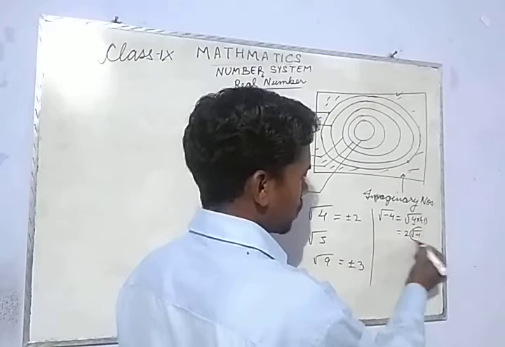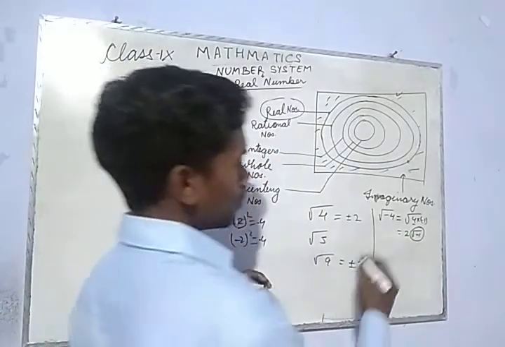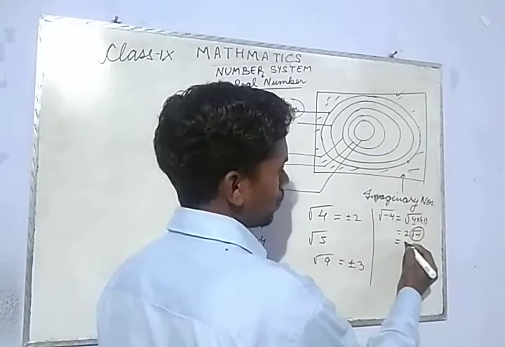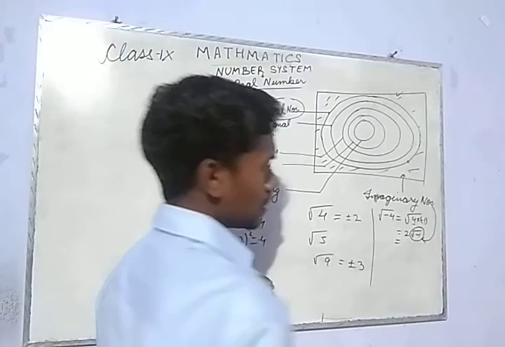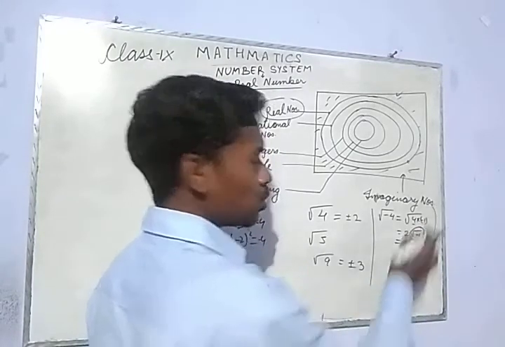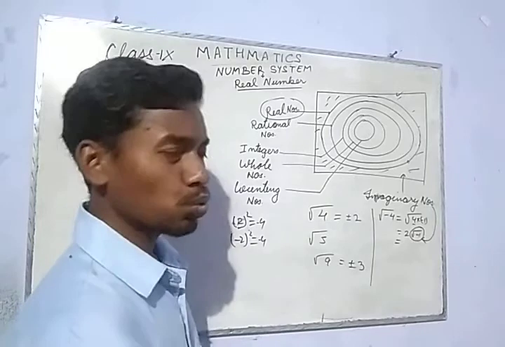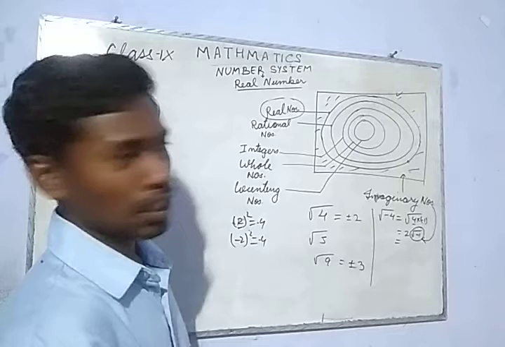This root over minus 1 is considered to be imaginary. When an imaginary number is multiplied with a real number or added to a real number, the whole expression becomes imaginary.